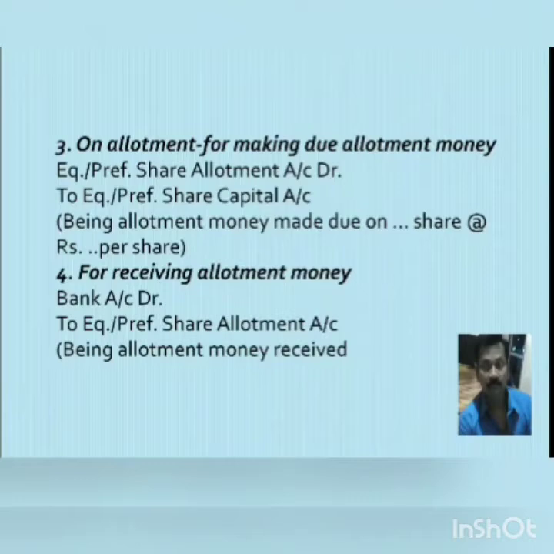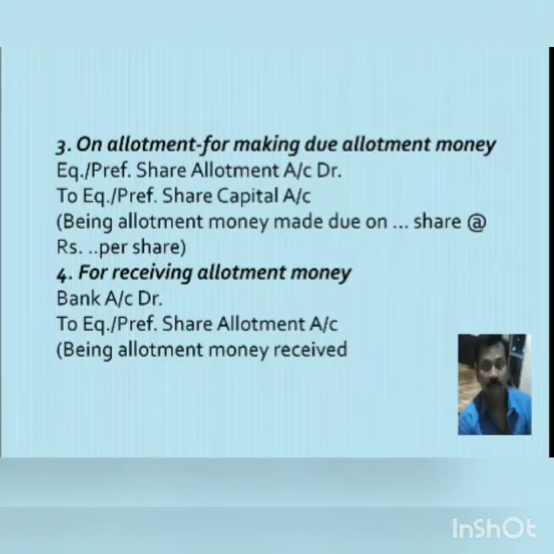On allotment, for making due allotment money, the first entry will be equity or preference share allotment account debit to equity or preference share capital, being allotment money made due. Now after making the allotment due, the allotment money will be paid by the shareholders.